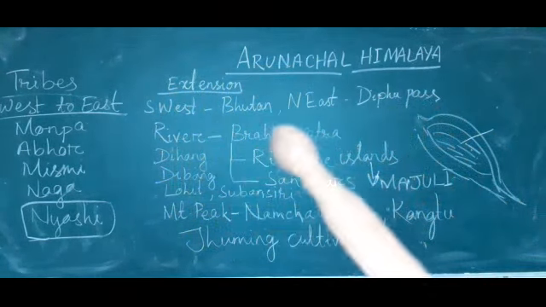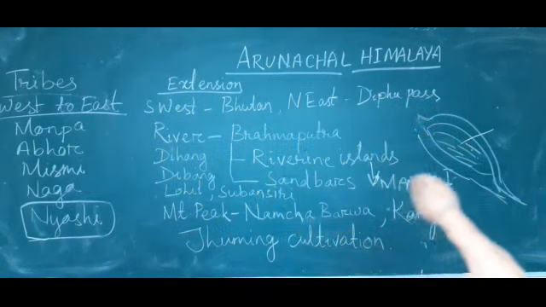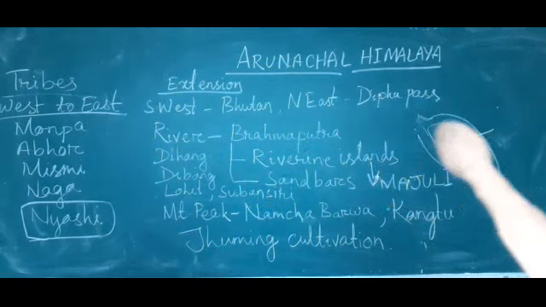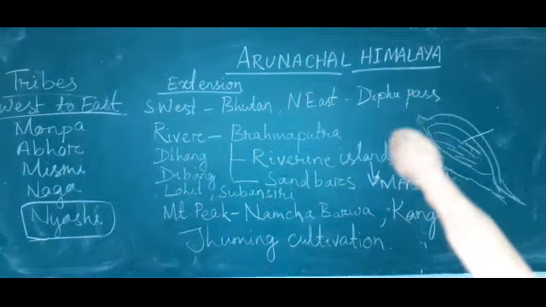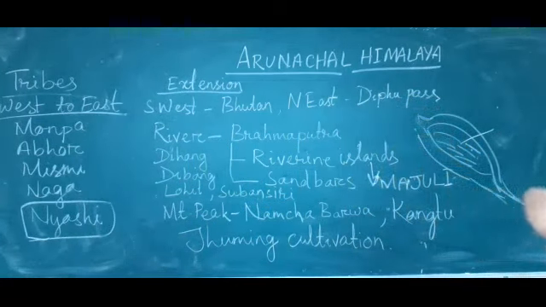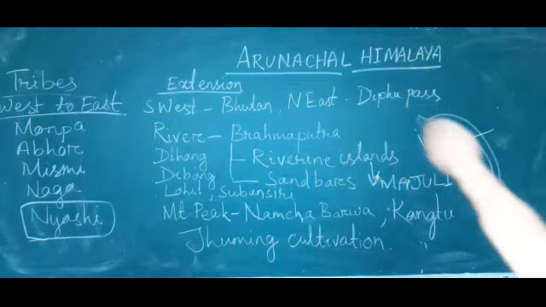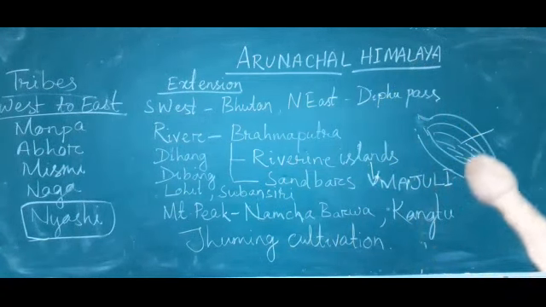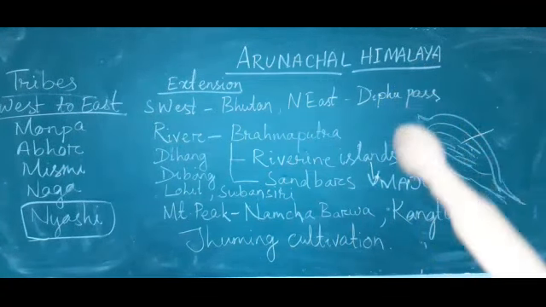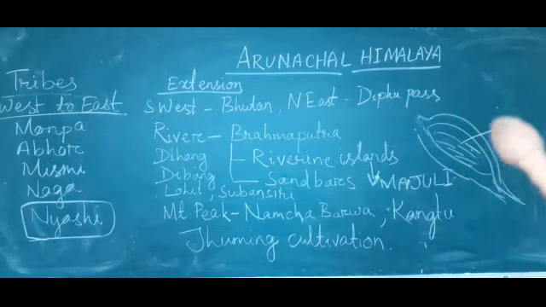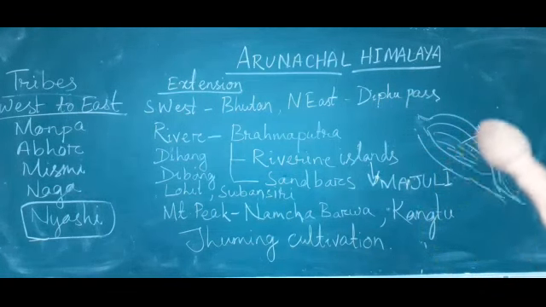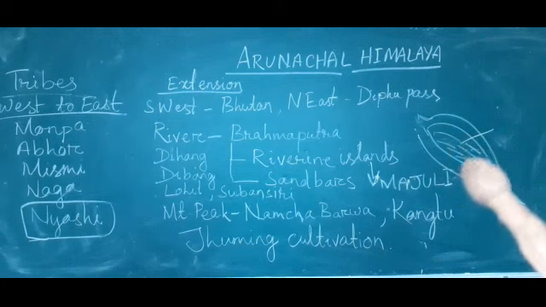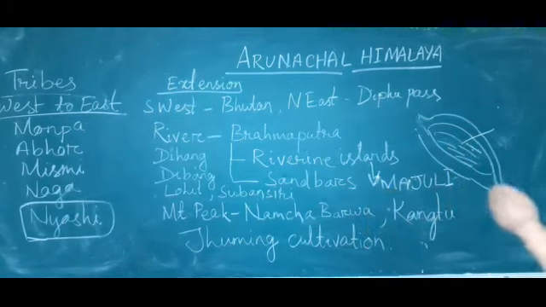Next, the Brahmaputra river creates riverine islands. What do you mean by riverine islands? The river creates different branches, and in between the branches, the middle area which is gathered with sand creates riverine islands. World's largest riverine island is Majuli.